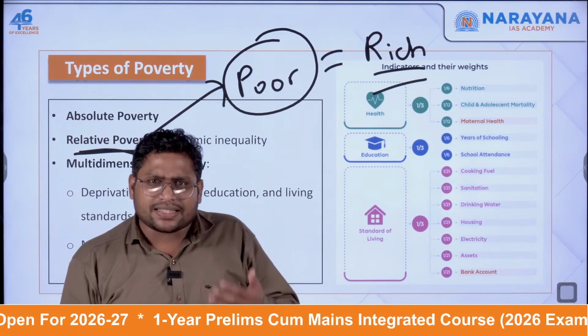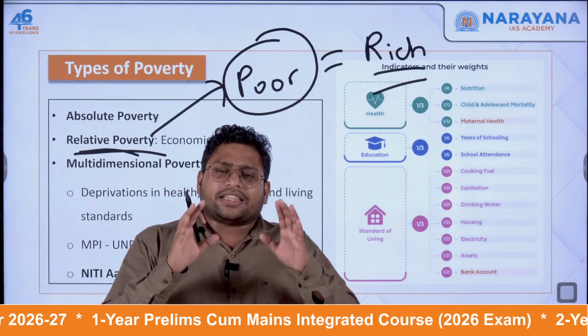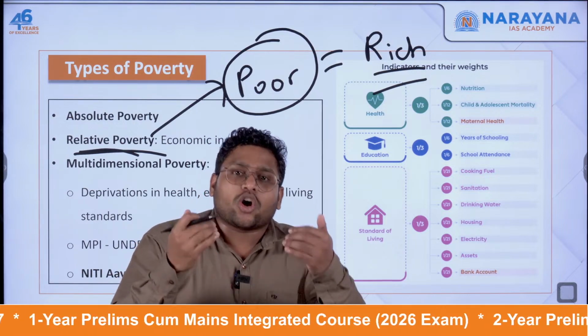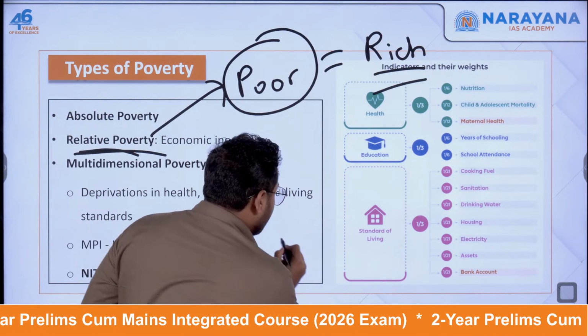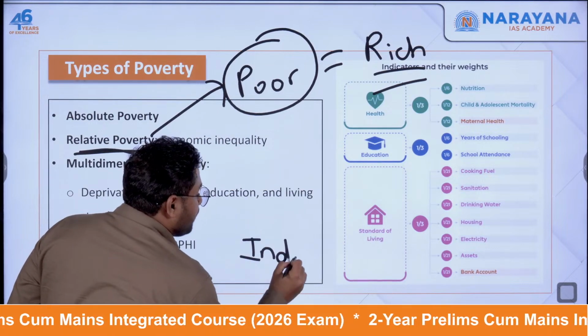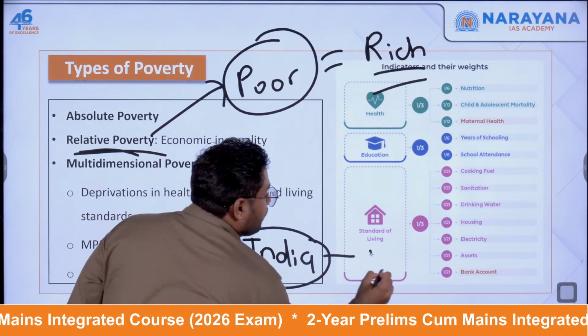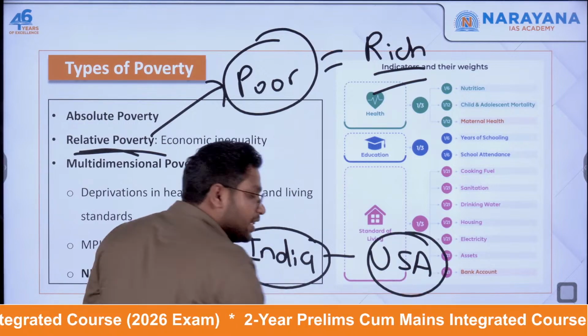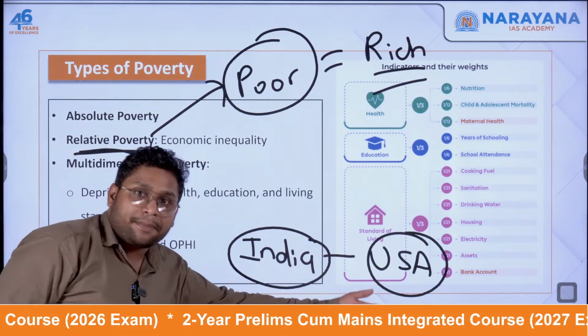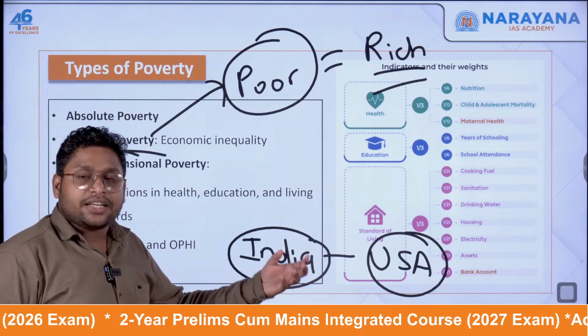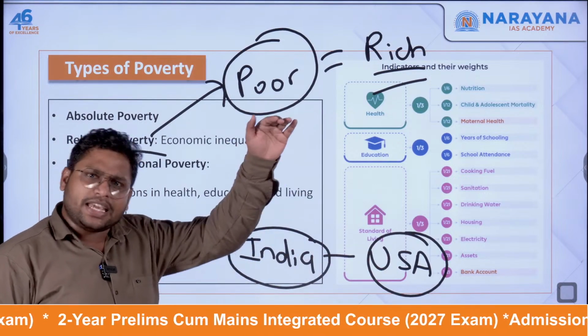Now, if you check the average income in your country, let's say we compare the average income in India with USA, that will certainly be different. USA being a high income country, the average income there will be very high.